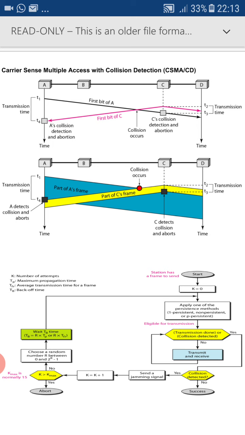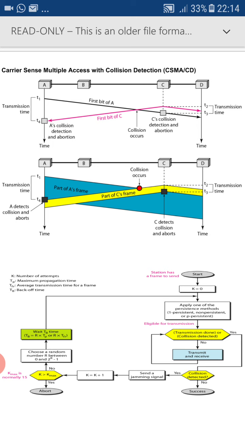And at a time t2, C starts its transmission, since node C senses the medium as idle at time t2 because still A's data has not reached up to the level of C. Then at a time t3, node C detects the collision, but A does not know that a collision took place because the collision occurred at node C itself.